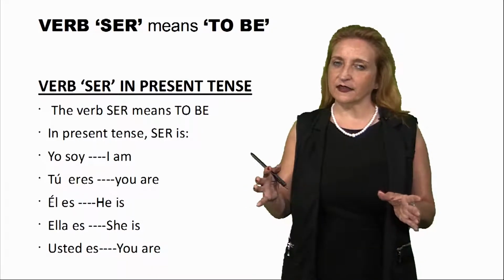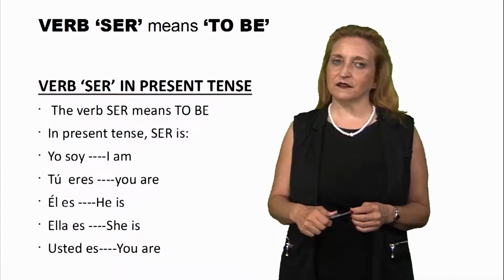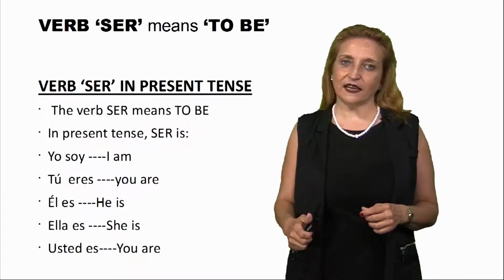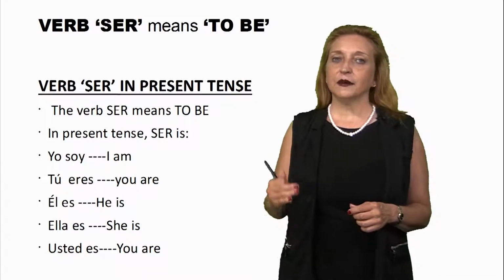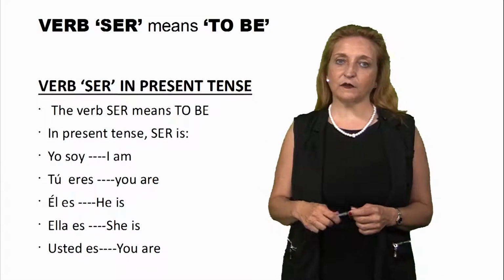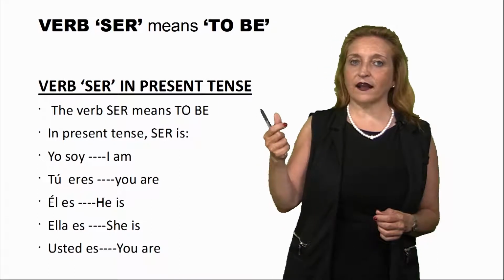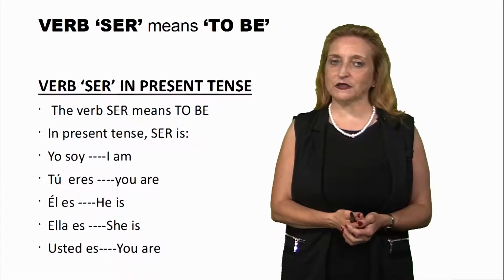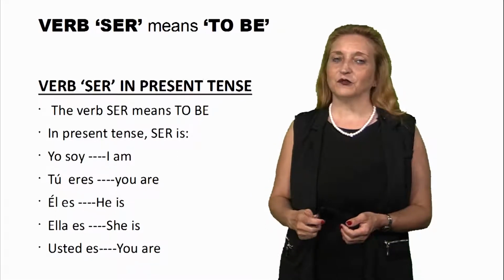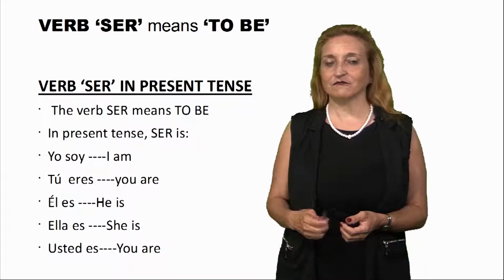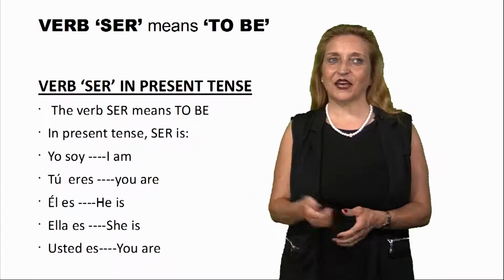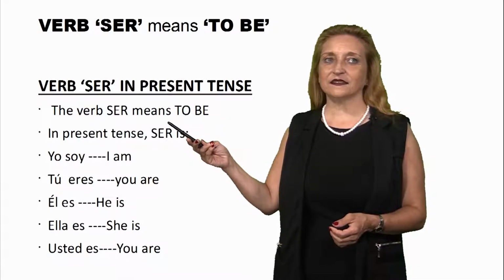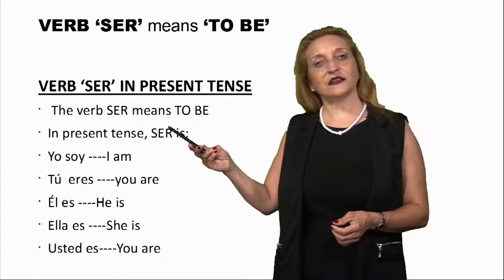Normally in present tense, the verbs follow a rule, but there are some irregular verbs in present tense and basic verbs. Verb ser is very, very important. We have ser, estar, tener, ir. Later, I'm going to explain the other ones. Now, we study verb ser. Okay? Can you see? Verb ser in present tense means to be.